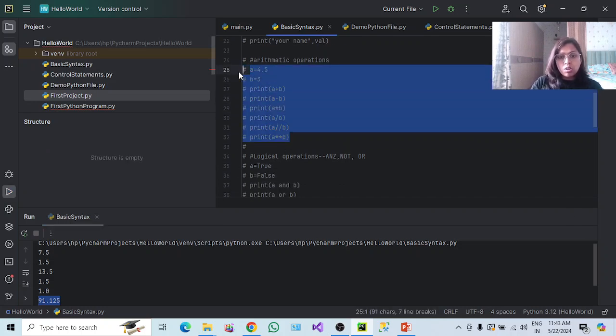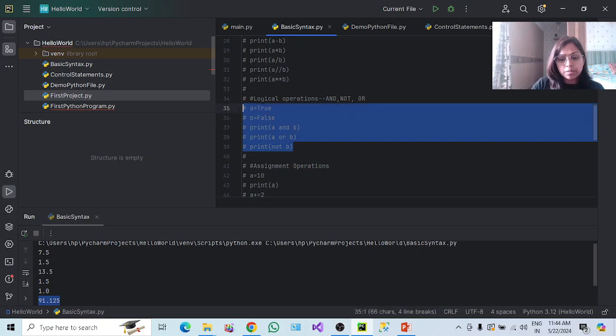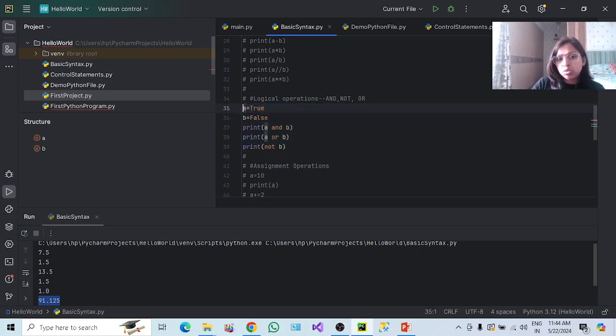So now coming to the logical operations. Logical operations like and, or, not. So you can see here, if I store the value true, and value false, these are boolean values in Python. Okay, if I store the value true in a, false in b, now I'm printing a and b. If both are true, then give me true.